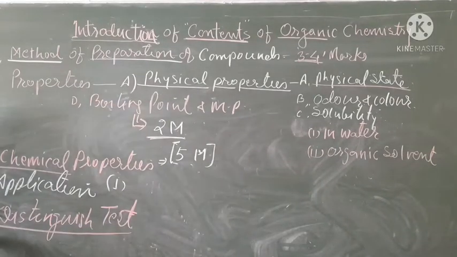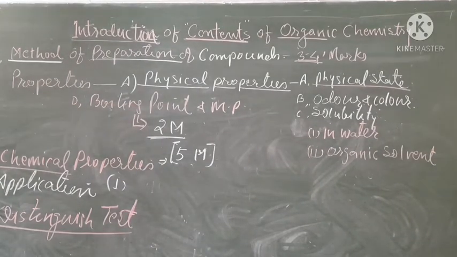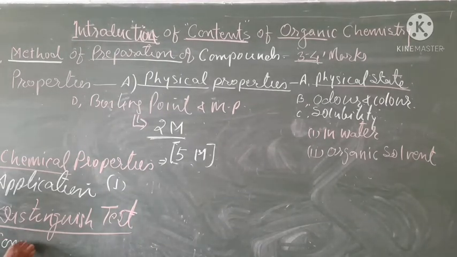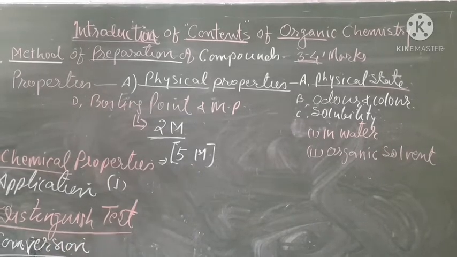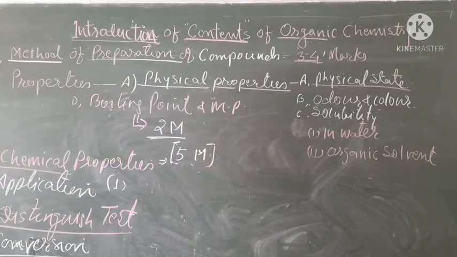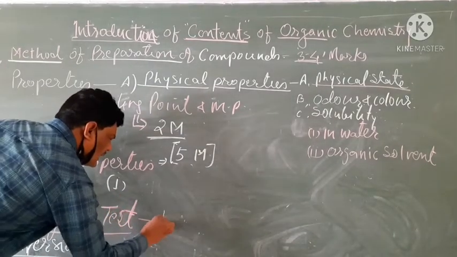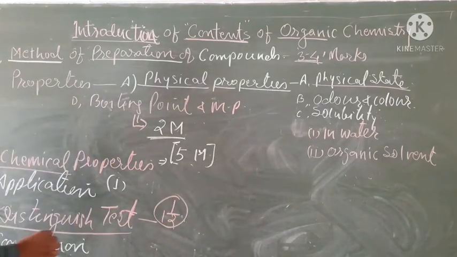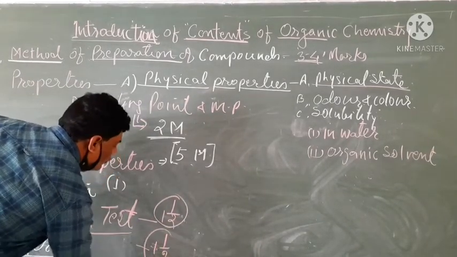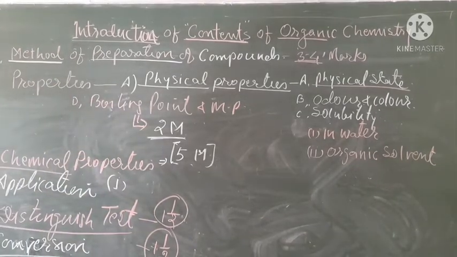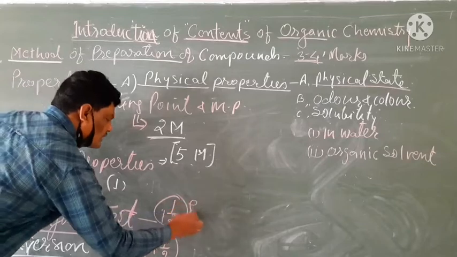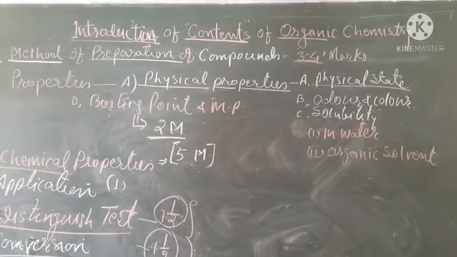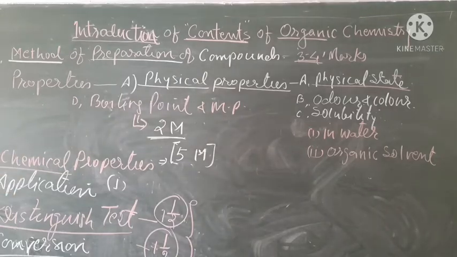Okay, and one more content is there. This content is known as what? Conversion. This is known as conversion. Conversion, that is, how to convert one compound into another compound. So the distinguished test is generally asked for 1.5 marks, and the conversion again is asked for 1.5 marks. That is, in the section of 3 mark questions, these two questions are asked as A and B: the distinguished test and the conversion.